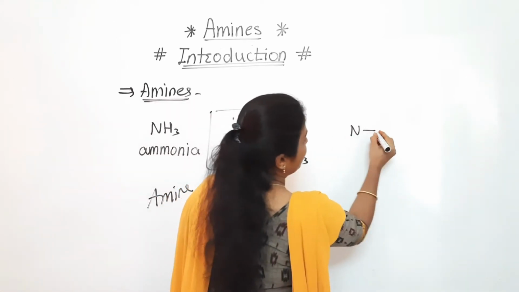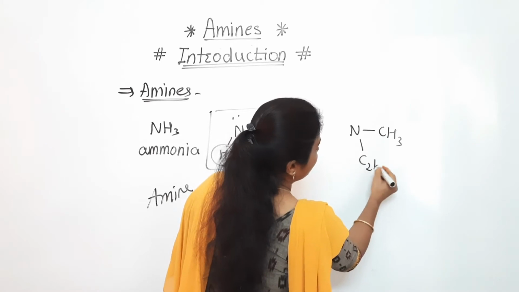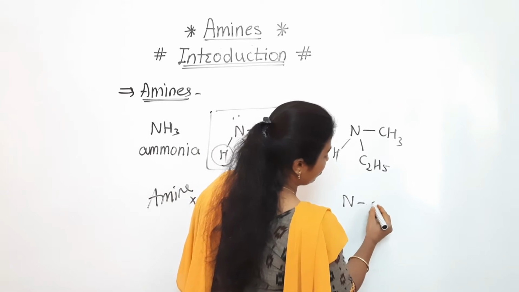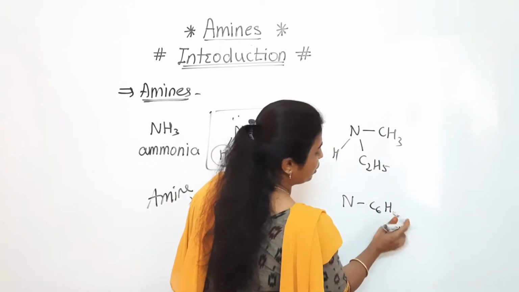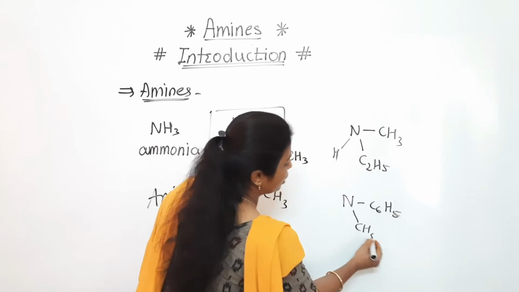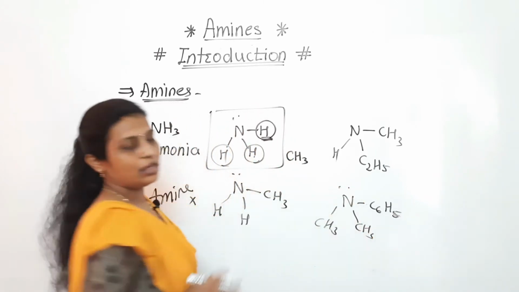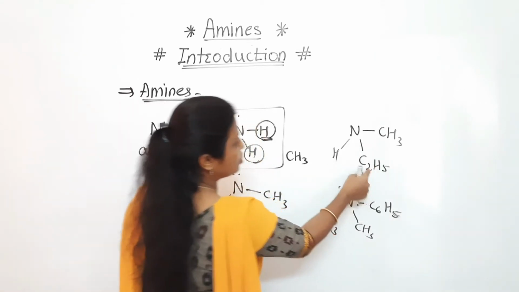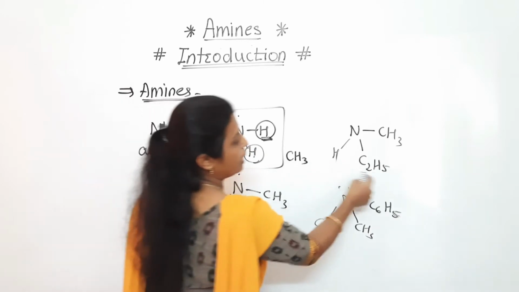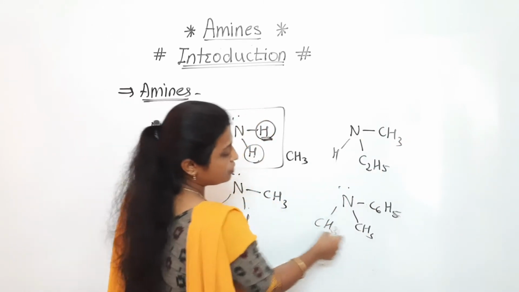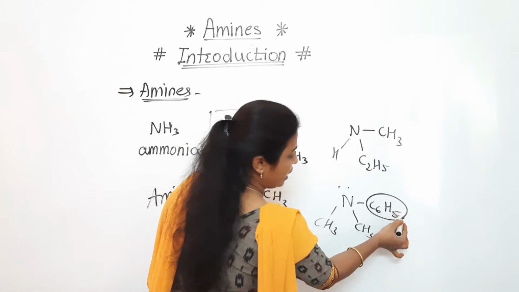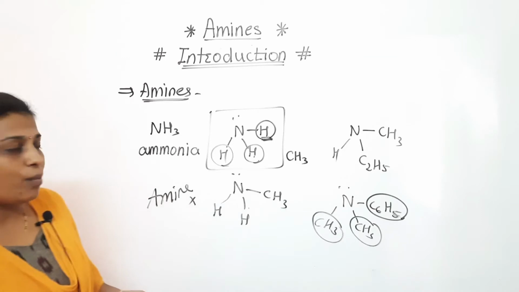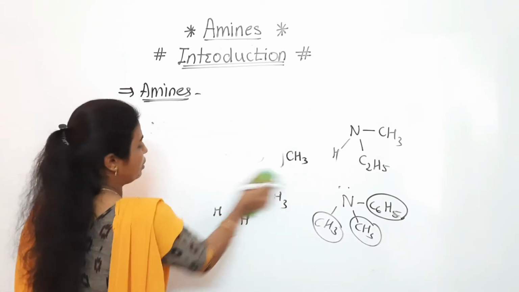If two hydrogen atoms are replaced, then one is replaced by C2H5 and the third one is as it is. And if an aryl group is replacing one, C6H5, meaning a benzene ring, then we can say that this is another amine. In this only one hydrogen atom is replaced. Here two hydrogen atoms of ammonia are replaced by alkyl groups. Here out of three hydrogen atoms, one is replaced by aryl while the remaining two are replaced by alkyl groups. So now we will write the proper definition.